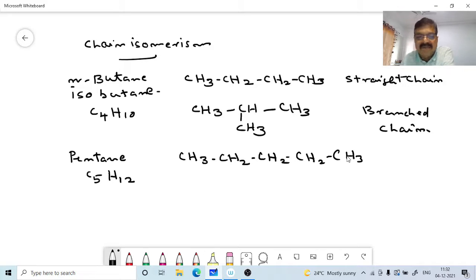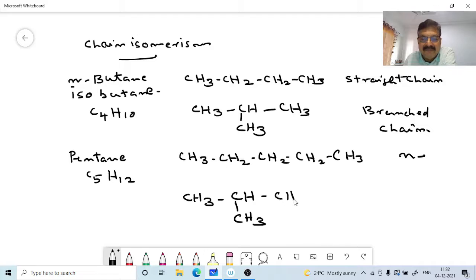This is normal pentane, with 5 carbon atoms. Now we can have a compound called isopentane, or it can be 2-methylbutane.